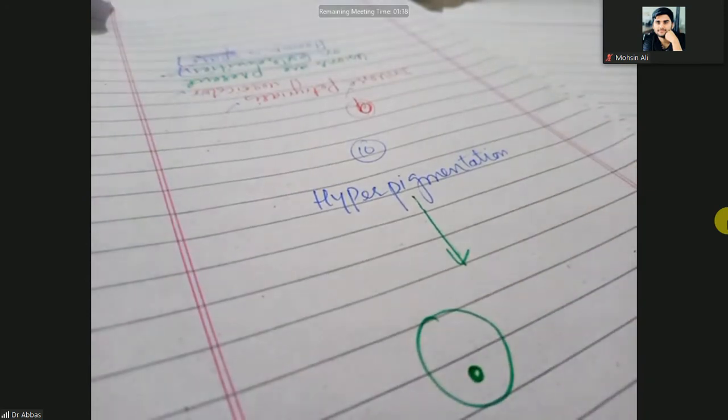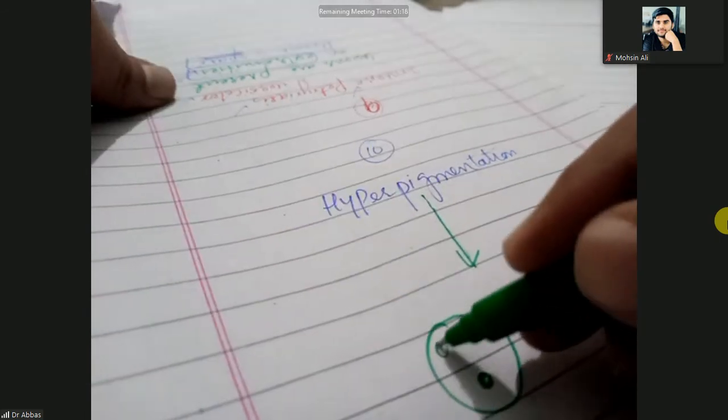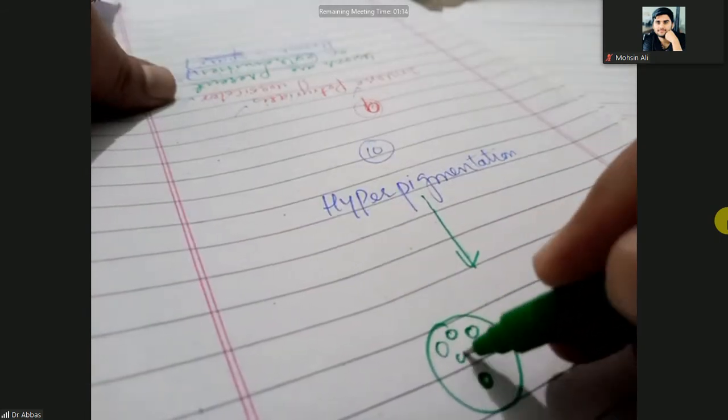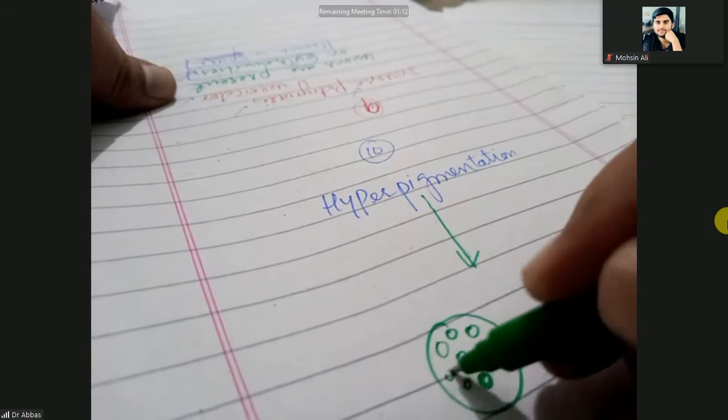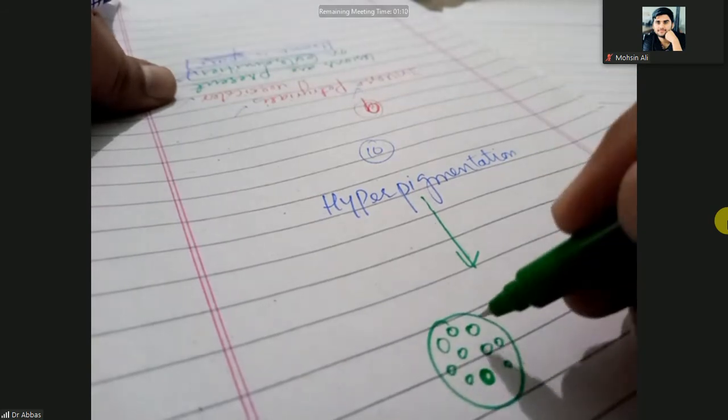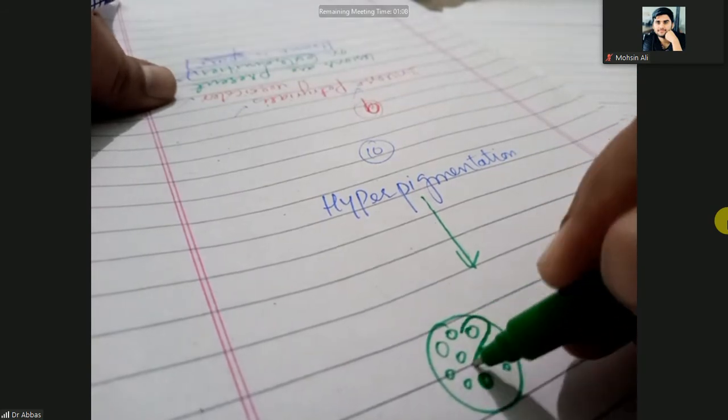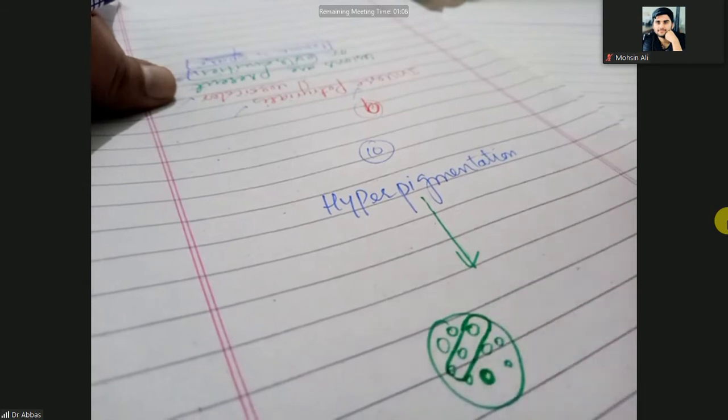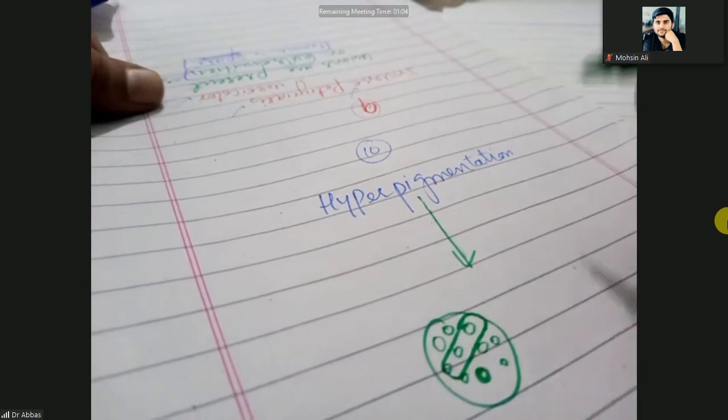In this melanocyte, there are the melanosomes. So this organism stimulates these melanosomes and the size of these melanosomes will become bigger.